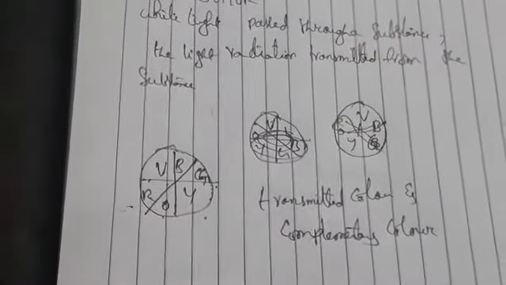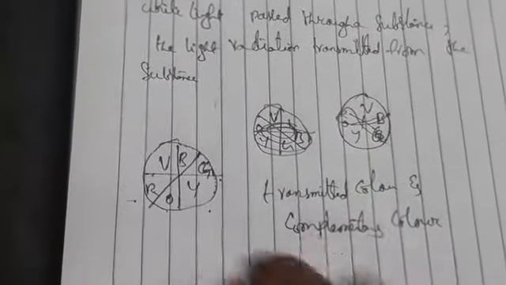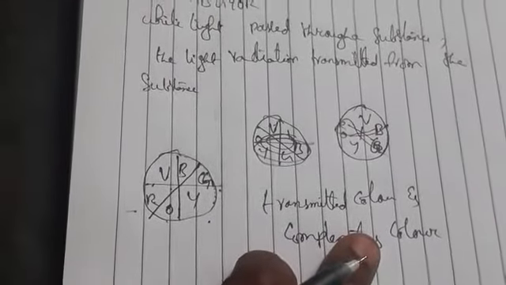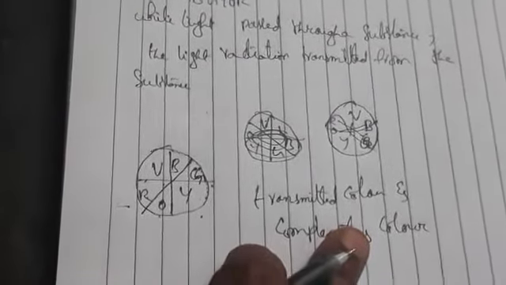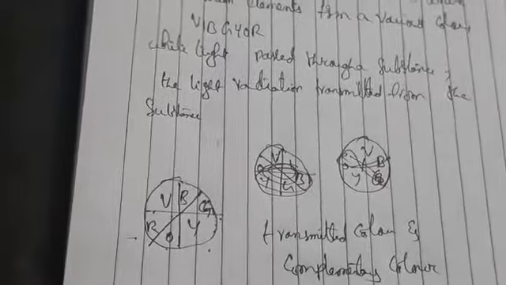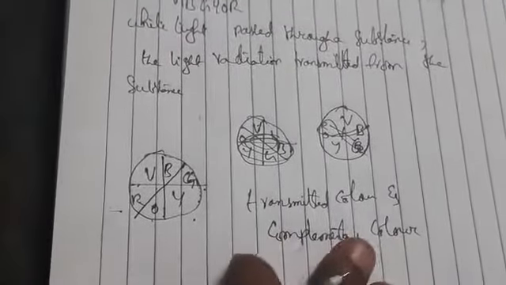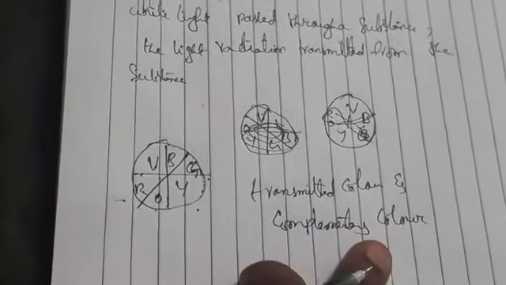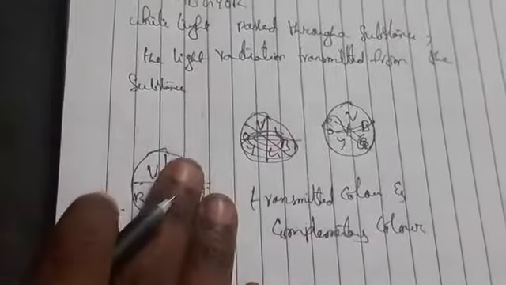After light radiation, whatever color we get, that we call the complementary color. For example, copper is blue, but when you pass light radiation it appears as green. So based upon their wavelength, we can easily say the colors.